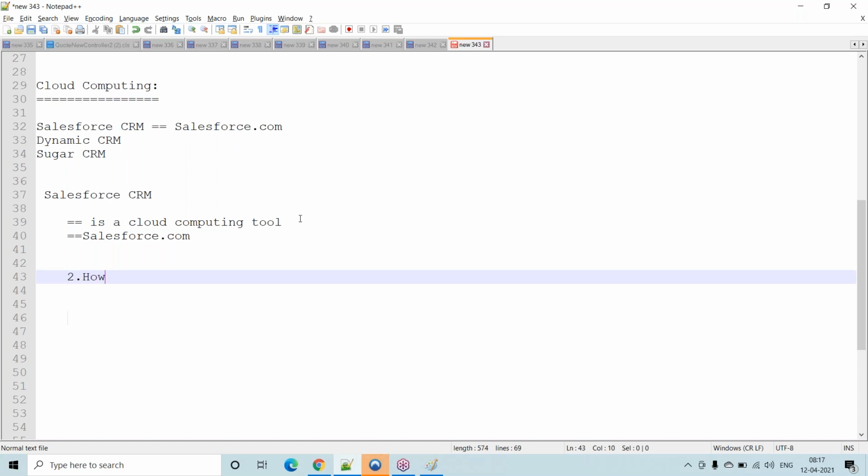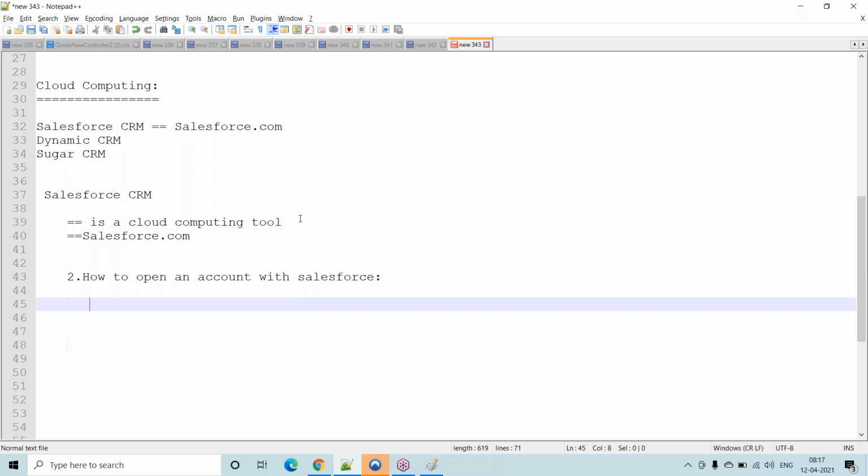The second one is how to open an account with Salesforce. Basically, Salesforce is a licensed version. Suppose I want to implement Salesforce in my project, then we have to pay some amount to the salesforce.com company, get the license and use it. I have to communicate with the salesforce.com company people, get the license, and use it for my project.